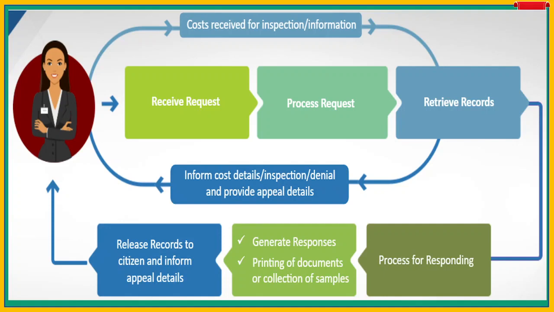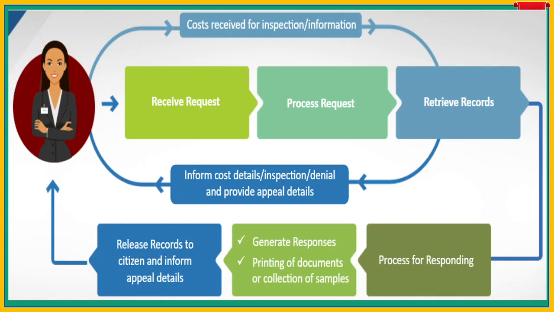The applicant's job is over. The application has reached the department. Now the process starts at the government department. What is the process? The government department receives the request. After receiving the request, it has to process the request. There will be certain steps in the process. After processing the request, it will retrieve the records. So retrieval of records means getting the information from different departments.